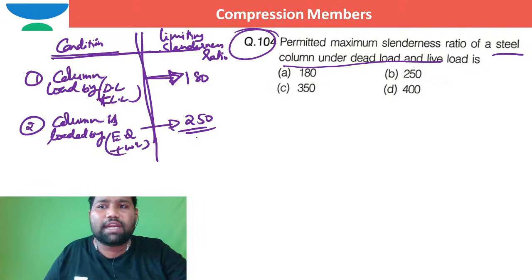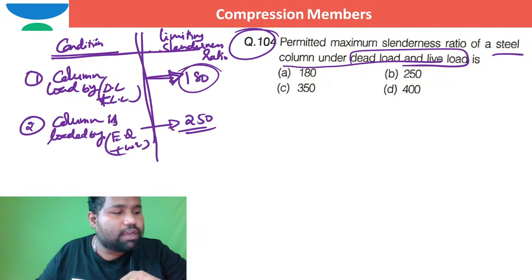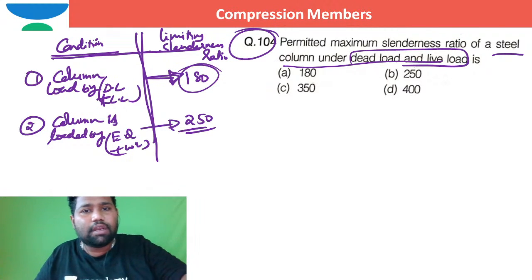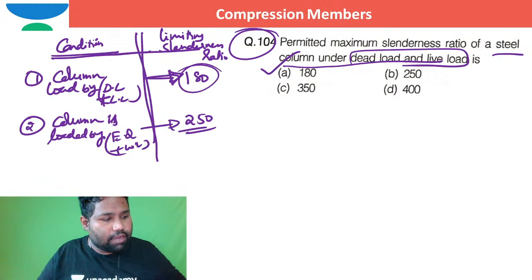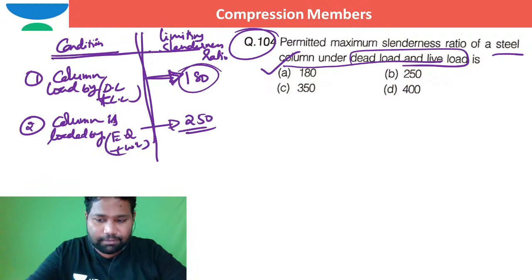So for the limiting slenderness ratio for columns, the permitted maximum slenderness ratio of a steel column under dead and live loads is 180. So directly you can pick option A, for Amsterdam, as the correct option. Is that okay? Shall I move to the next question?